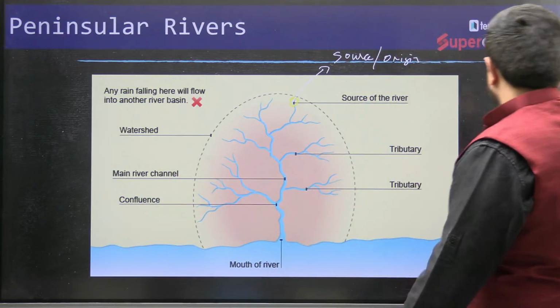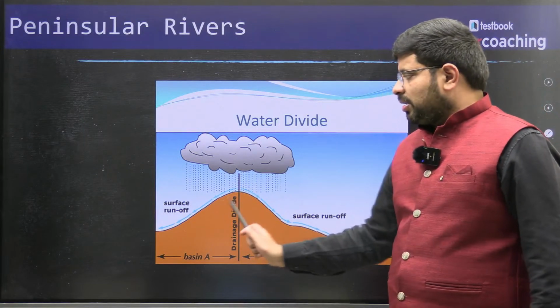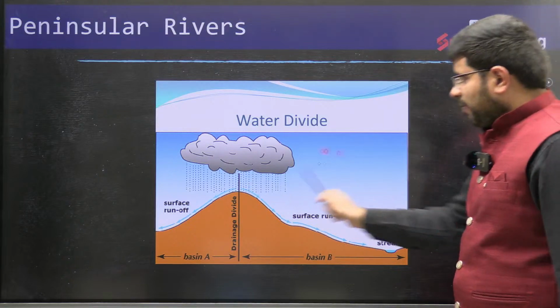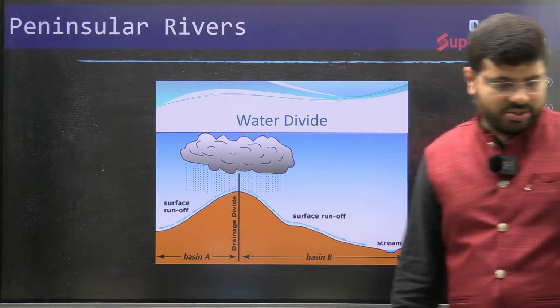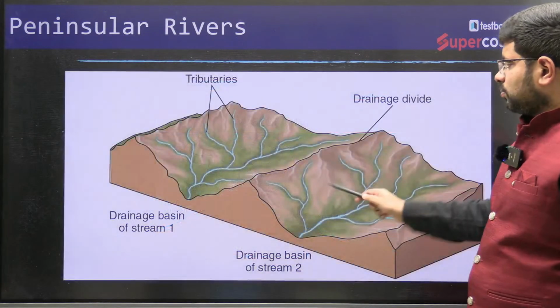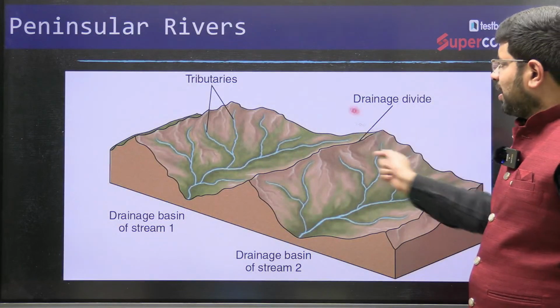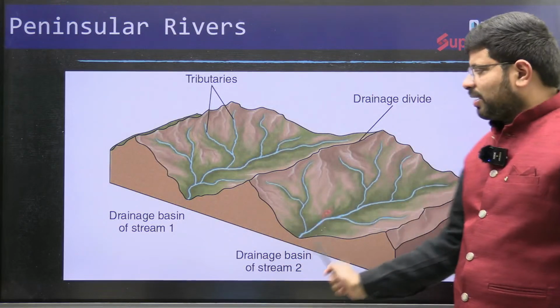Now you see this picture. This is what is called the water divide. Along the mountain, this is one river system, this is another river system. This is river basin A, this is river basin B or any other river system. Similarly, you can see here the dividing line. This is the watershed. This is what we call the drainage divide. Then this would be one river system, this is another river system.